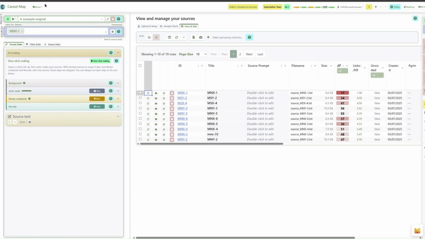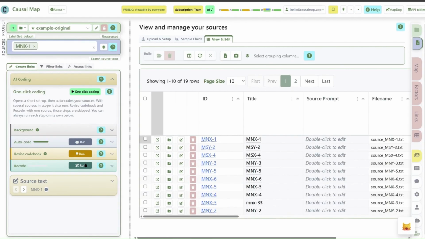Well, I'm very happy to show you what it's like when you use Causal Map to code multiple sources, different documents or interviews all at once with our new AI one-click coding. So I'm going to zoom in a little bit so you can see everything.